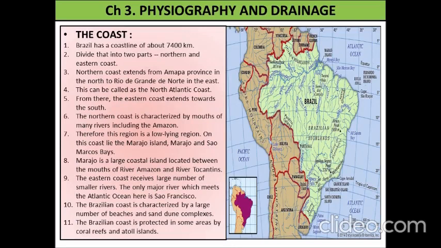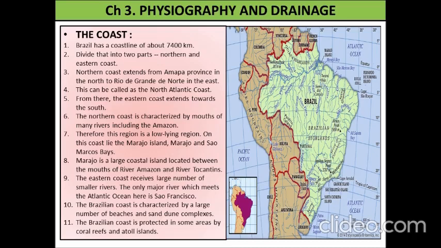Next, the coast. Brazil has a coastline of about 7,400 km. It divides into two parts, the north and the east coast. The northern coast extends from Amapá in the north to Rio Grande do Norte in the east. This can be called the North Atlantic coast.